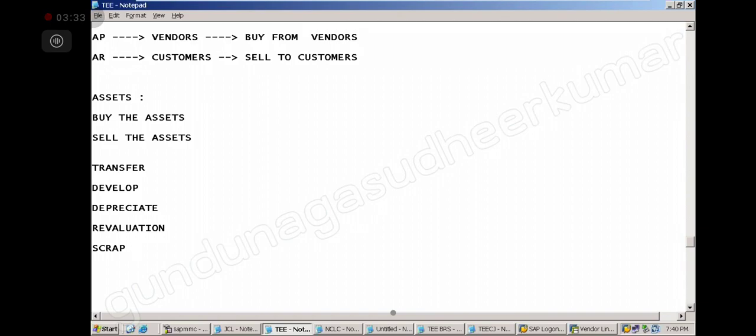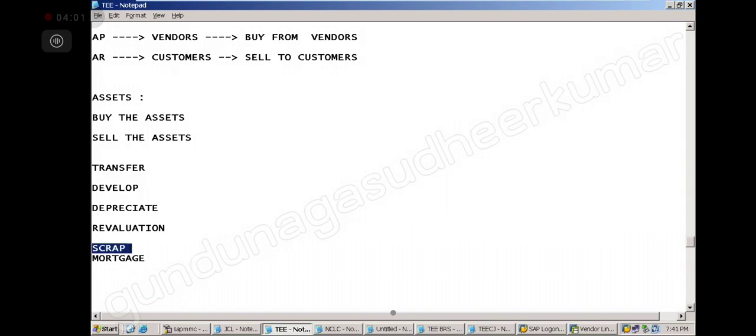Right? So with vendors you are only buying from vendors. With customers you are only selling to the customers. Only one transaction each. But with assets you can buy, you can sell, you can depreciate, you can transfer, you can develop, add value. You can do revaluation, scrapping of the asset, mortgage you can do. Right? You see, so many things you can do with assets.